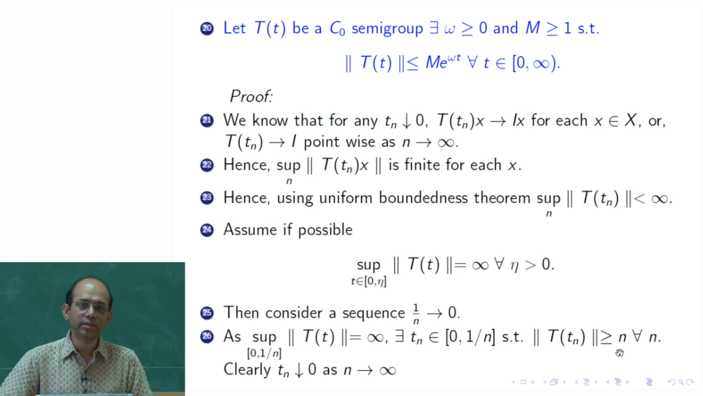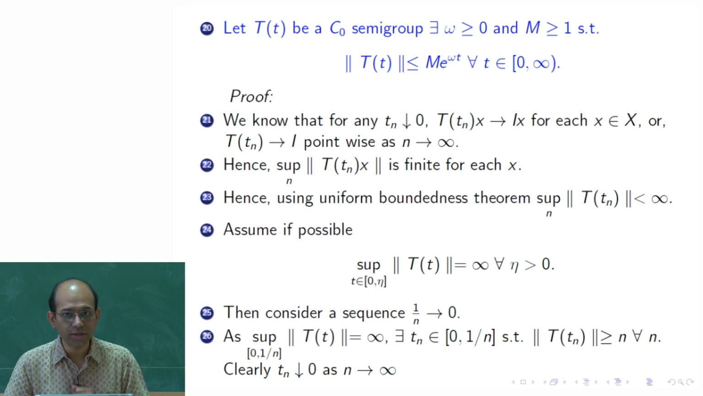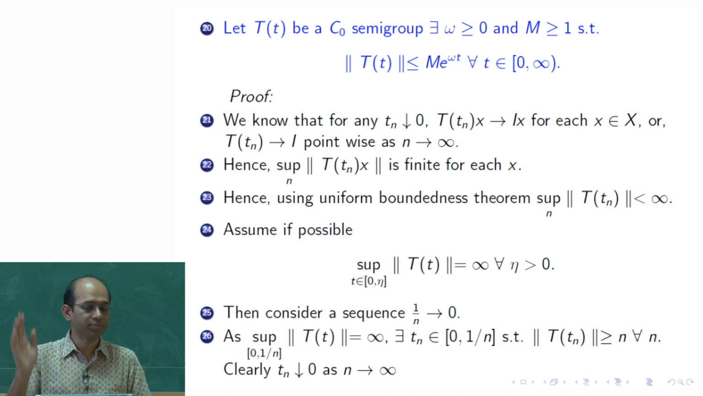So you generate such a sequence of t_n for which the norm of T(t_n) is increasingly larger, more than n. The choice of t_n is such that it goes to 0, because t_n is always between 0 and 1 over n, and as n tends to infinity this goes to 0. So t_n by construction converges to 0. On the other hand, the norm of T(t_n) by its construction is going to infinity. So here we get a contradiction.